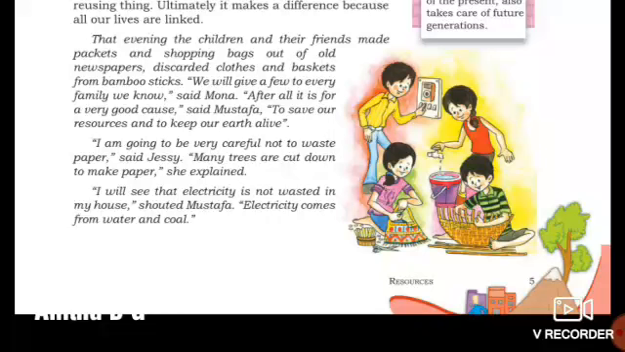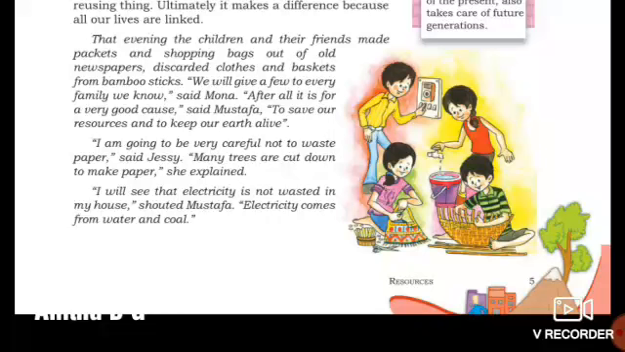We will give a few to every family we know, said Mona. After all, it is for a very good cause, said Mustafa, to save our resources and to keep our earth alive. So they did that very good thing. They prepared so many beautiful baskets and packets from the old newspaper and discarded cloths and baskets from the bamboo sticks. They wanted to give them to every family.